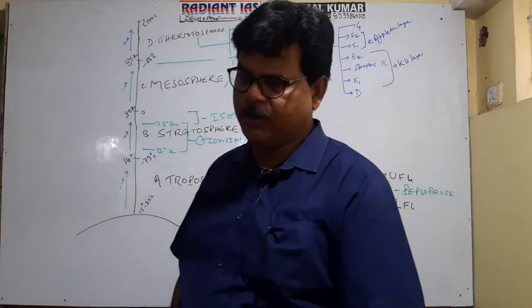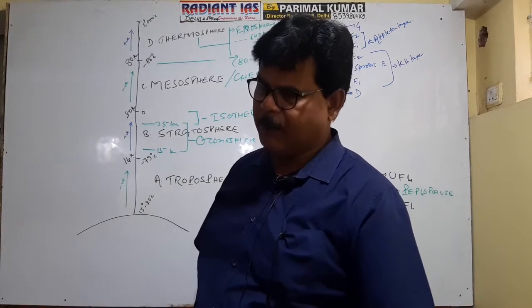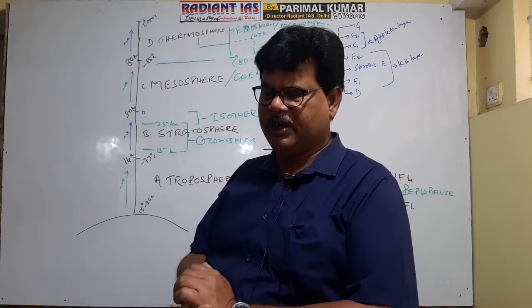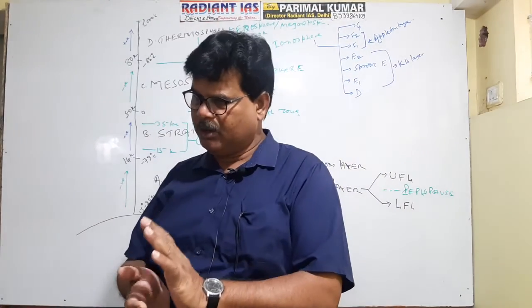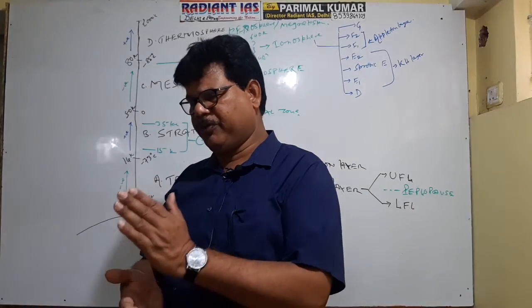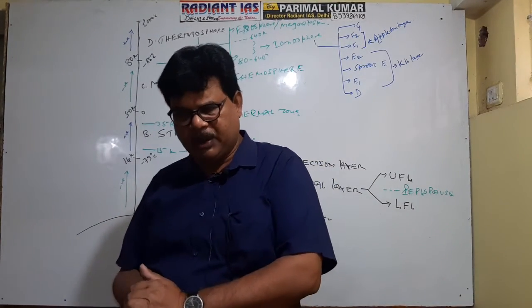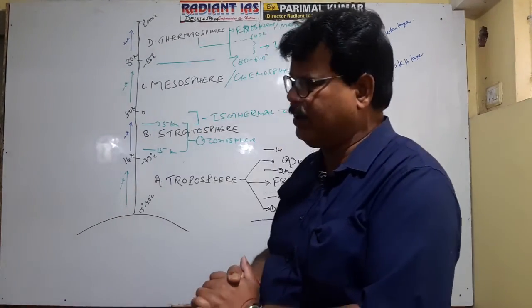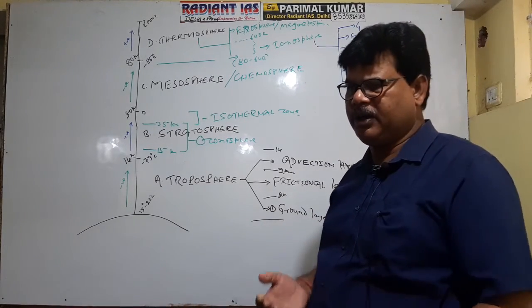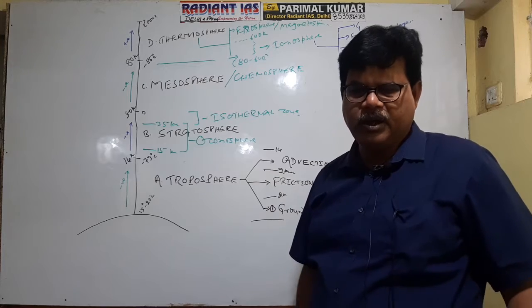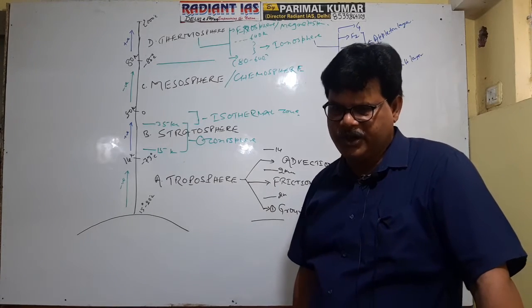This is referred to as ionosphere, and the upper part of thermosphere is referred to as exosphere or magnetosphere. Ionosphere is further divided into several sublayers known as D layer, E1 layer, sporadic E layer, E2 layer, F1, F2 and G layer.